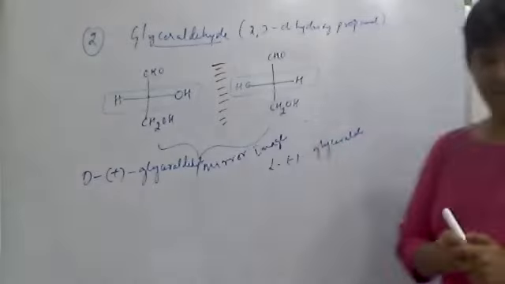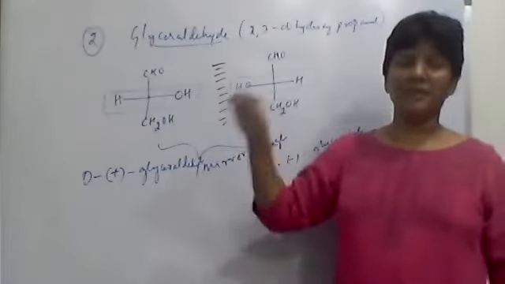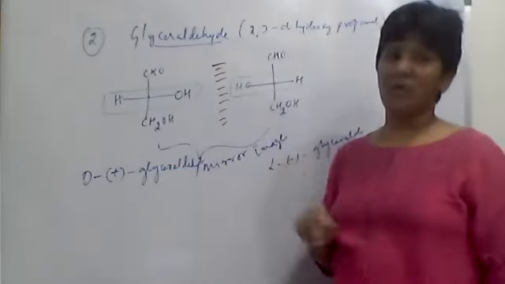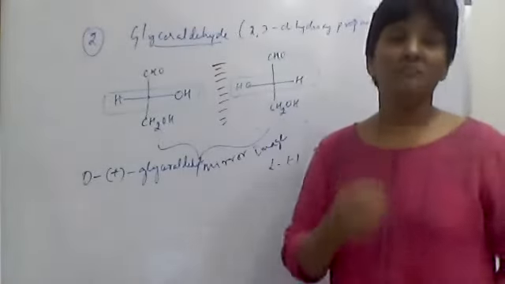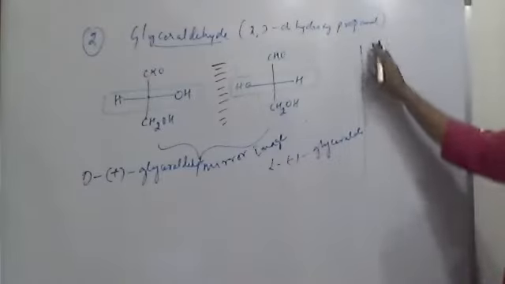Now here, say for one carbon, if there is one chiral center, one chiral carbon, two isomers are possible. If more than one chiral center is there, you have a formula to calculate. So see here the formula.